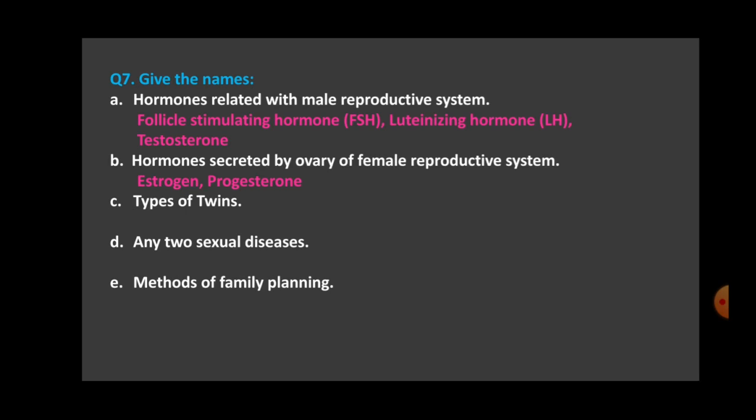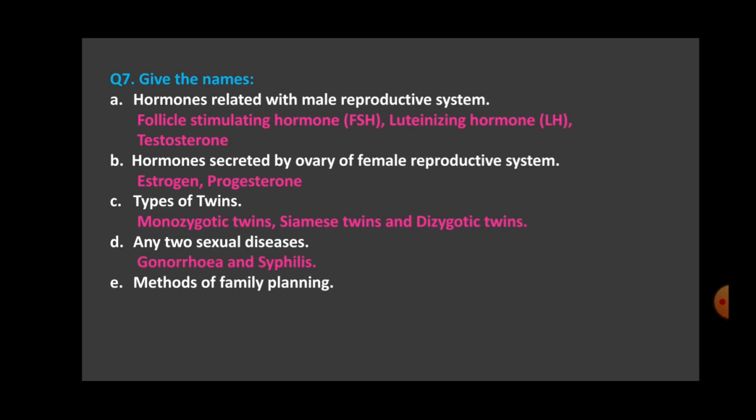Then what are the different types of twins? If you remember, I had shown you a very small video of the types of twins, and they are monozygotic twins, Siamese twins and dizygotic twins. Siamese twins are also called conjoined twins, right? Where some parts of the body are joined to each other. Okay.